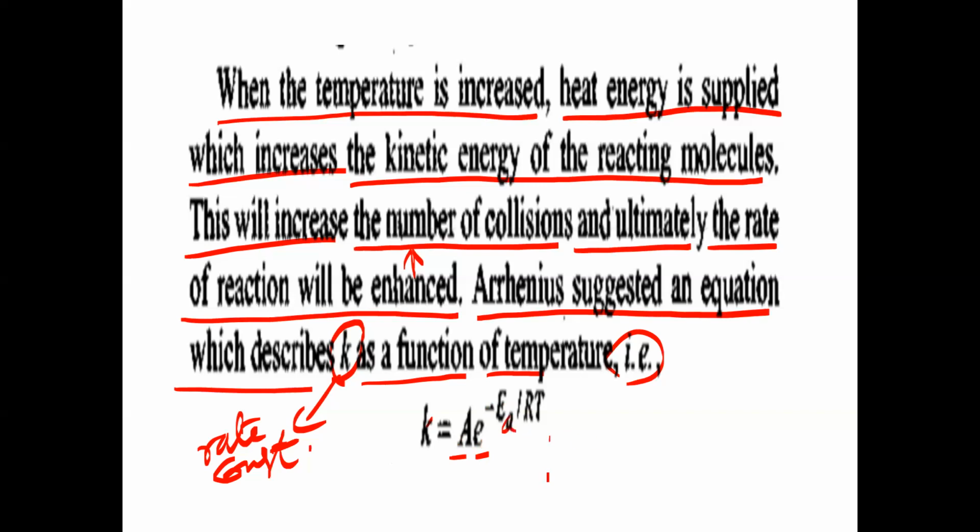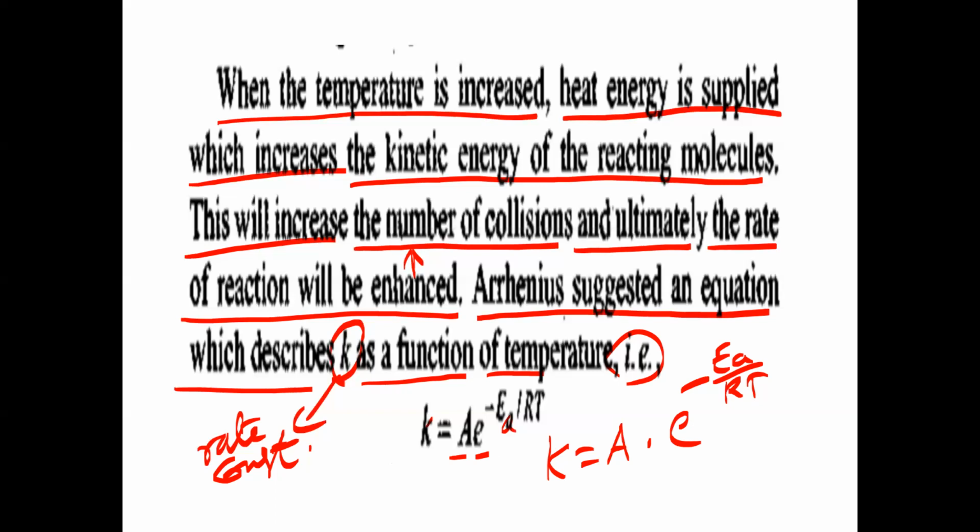This is called the Arrhenius equation, which gives information about the relation between temperature T and K.